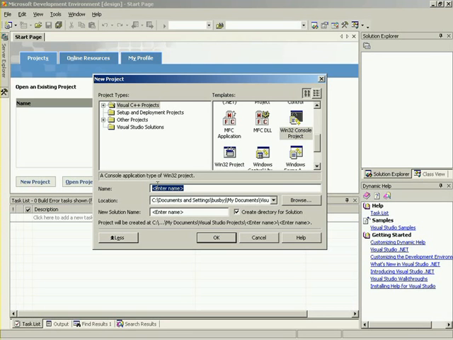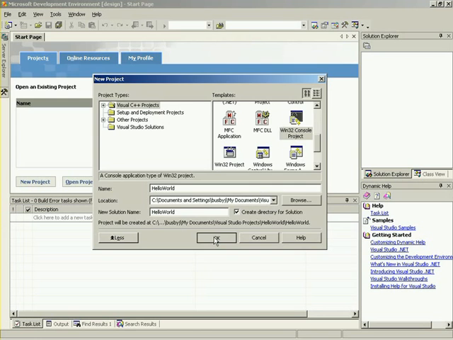Fantastic. Okay, so let's go ahead and down here by name, we can create this and call it Hello World, because it would just be wrong if we didn't create a Hello World project. Exactly. Go to the bookstore, pick up any book on how to program, I don't care what language it is, and you'll find Hello World at the beginning. It's a necessity. So under location, this is where all our projects are going to be placed. And if we have create directory for solution selected, then it's going to automatically create a directory inside of our project folder called Hello World, and inside of that folder we're going to be putting all of our source files, header files, etc.